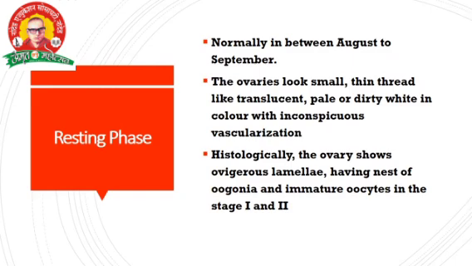Normally it is between August to September, because the breeding already takes place in June, July, August. Then the next stage is the resting phase. The ovary looks small, thin, thread-like, translucent, pale or dirty white in color with inconspicuous vascularization. Histologically, the ovary shows ovigerous lamellae having nests of oogonia and immature oocytes in stages first and second. After the completion of breeding, the stage is called the resting phase.